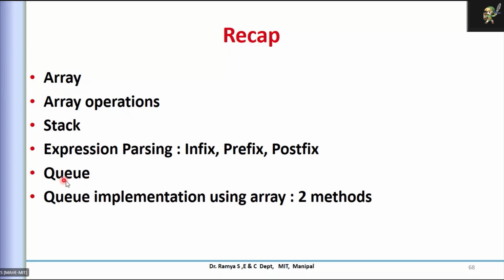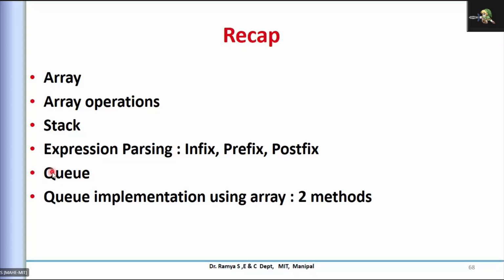But in the queue, if I implement it by an array, how is it different from an array? The main rule for the queue is first in first out. So I can insert the data at the end, but when taking out the data, I have to take it out from the first.